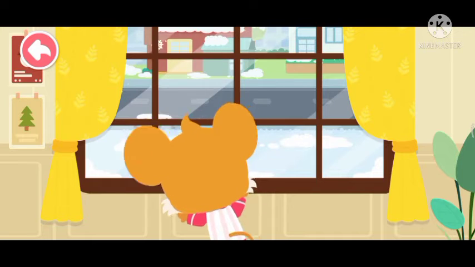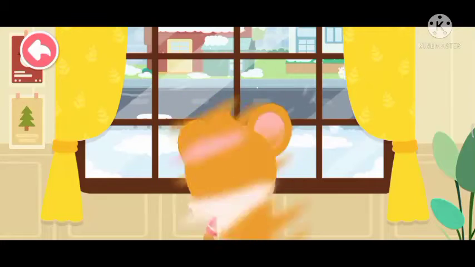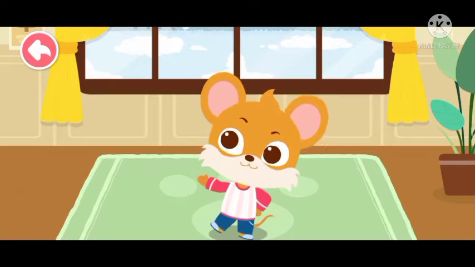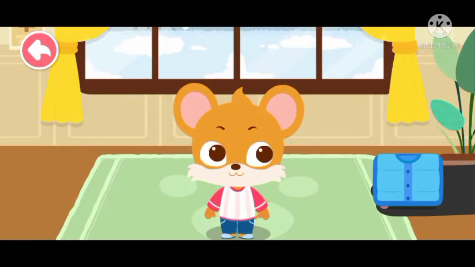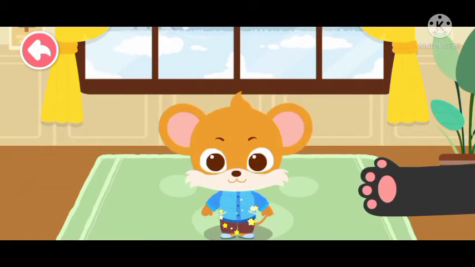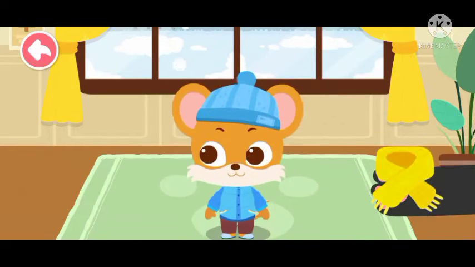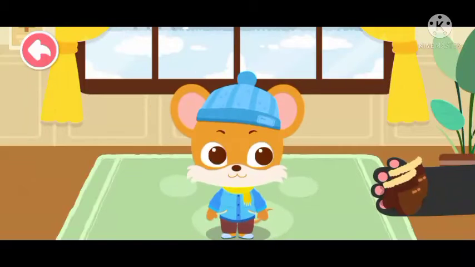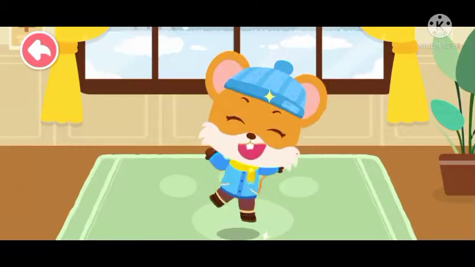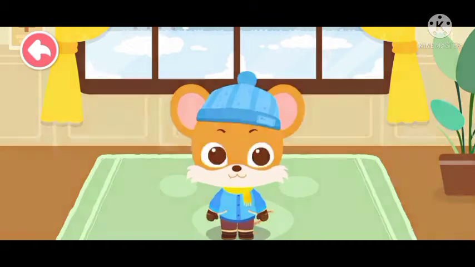Wow, it's snowing. Awesome! We can build snowmen. It must be freezing outside. I should bundle up. Winter jacket. Winter pants. Winter hat. Scarf. Gloves. Winter shoes. I'm ready to build snowmen.